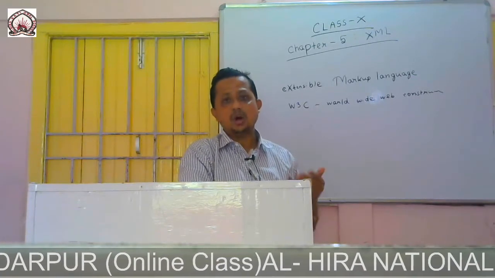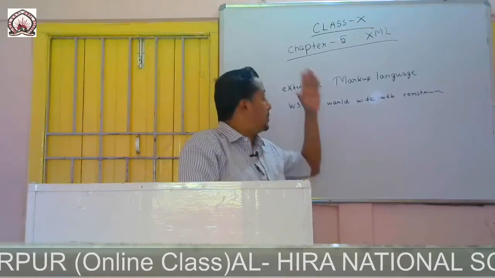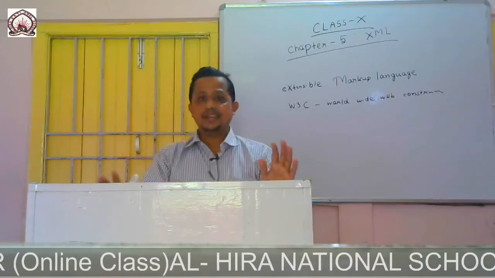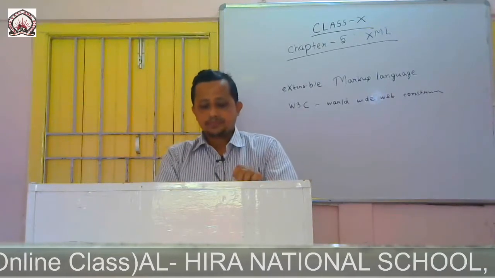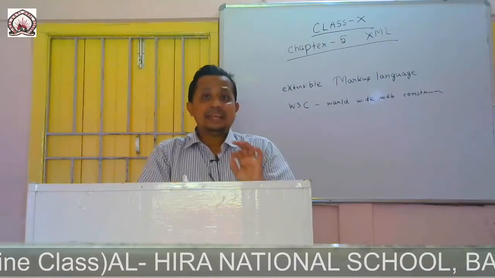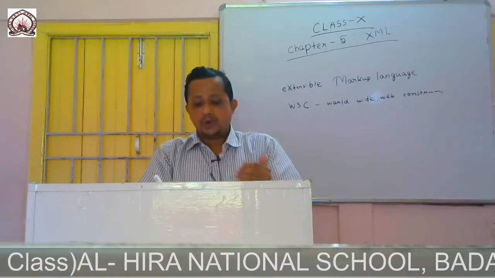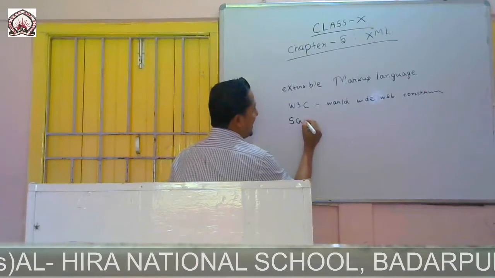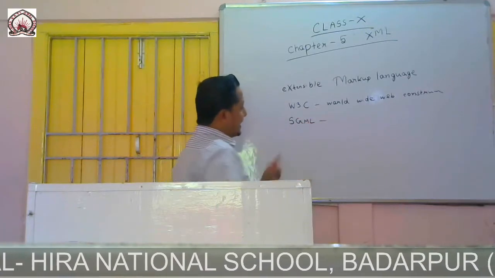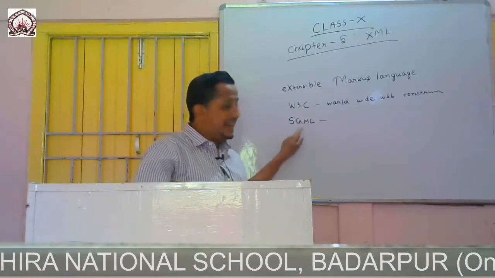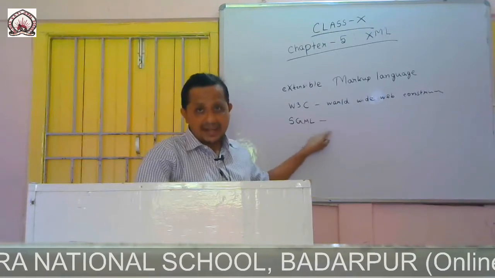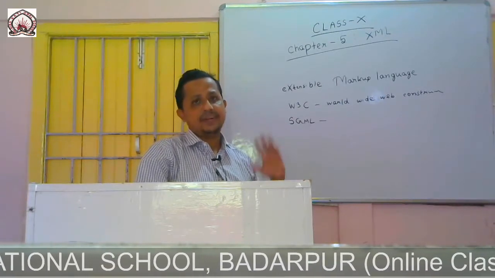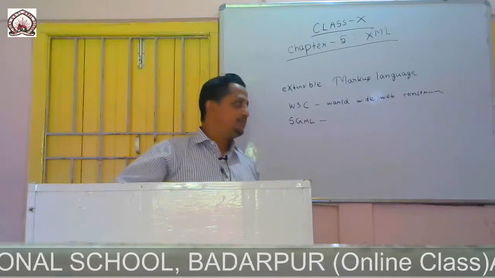XML is also a markup language, basically used in web designing, and XML is derived from SGML. SGML means Standard Generalized Markup Language.